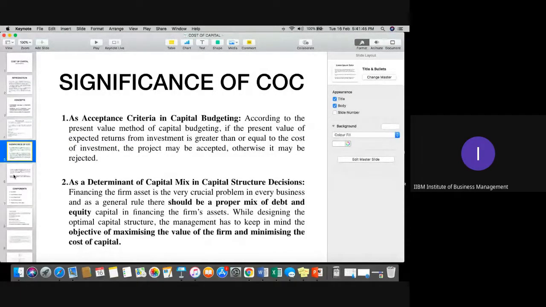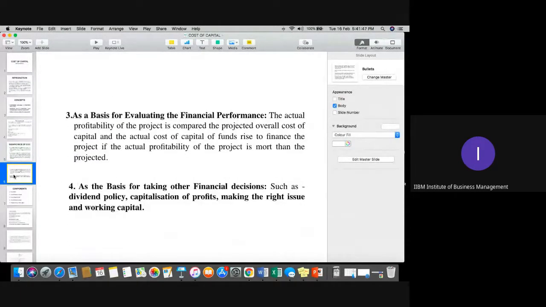Now, the third point which we have is about the evaluation of financial performance. As I told you in the previous slide itself, the company can evaluate the performance if its cost of capital is less than the return which the company is generating out of it. Because if the cost of capital is on the higher side, then the company would be in losses only. Understood, please? How the company can evaluate?